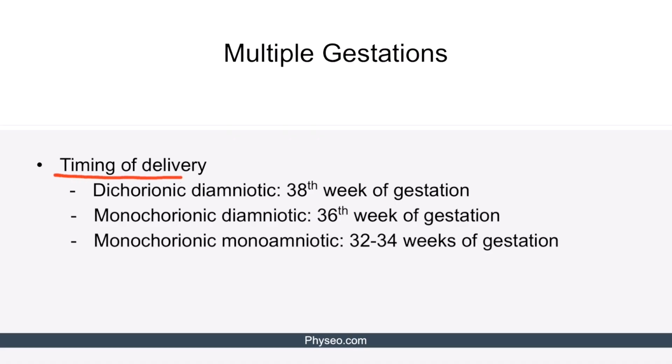We'll now discuss the timing of delivery of twins. Time of delivery depends on the chorionicity and amnionicity. Dichorionic diamniotic twins are usually delivered on 38th week of gestation. In contrast, monochorionic diamniotic twins are delivered on 36th week of gestation. Finally, monochorionic monoamniotic twins are delivered on 32nd to 34th week of gestation due to high risk of stillbirth.